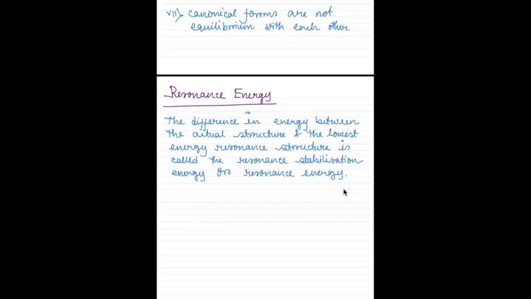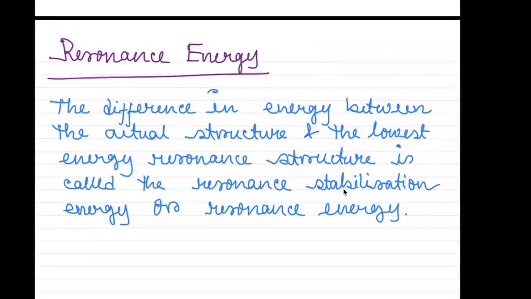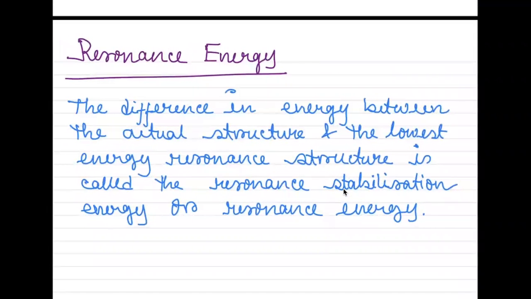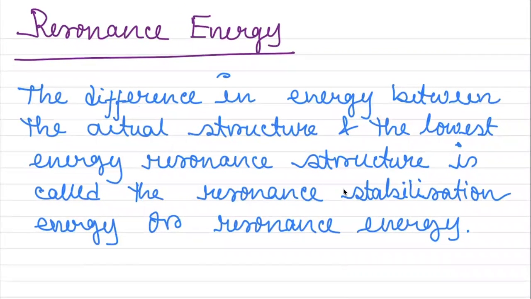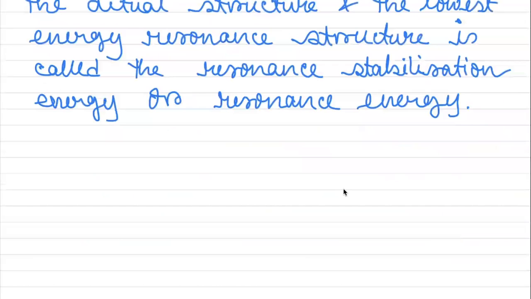Now, next is resonance energy. The energy of the actual structure, suppose the energy of the actual benzene. This is the actual benzene, or benzene we can draw like this.